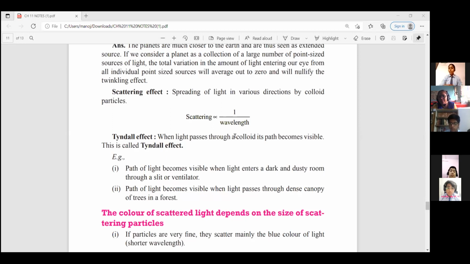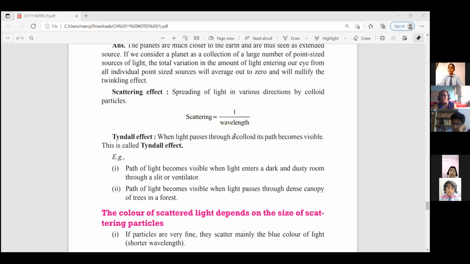When the light passes through the colloidal solution is known as Tyndall effect. Yes, very true. When light passes through a colloidal solution, its path becomes visible, and that is known as Tyndall effect. So you have done three examples in class 9. The same examples we will repeat in class 10th also.